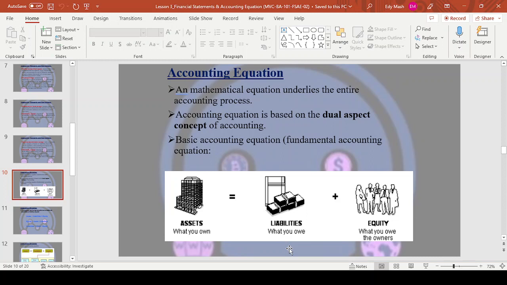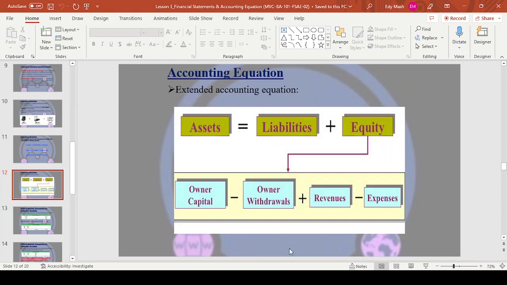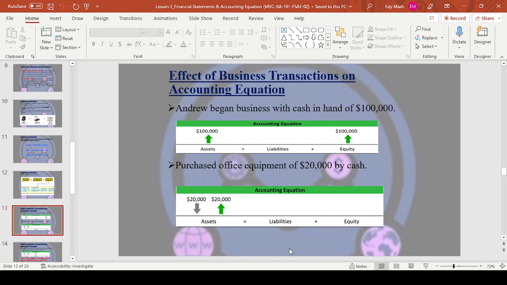It's all under equity. So you see revenues and expenses, they are in the statement of comprehensive income. That's where you get your profit. And then in the balance sheet now, it's owner's capital minus owner's withdrawals plus profit, you get equity, or minus loss, you get equity. Otherwise, assets are equal to liabilities plus equity. That's the accounting equation. This is an example.